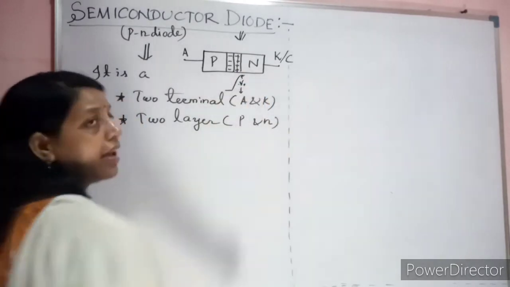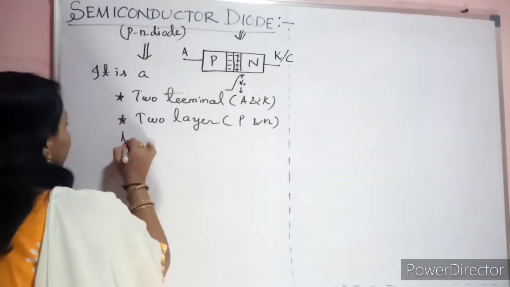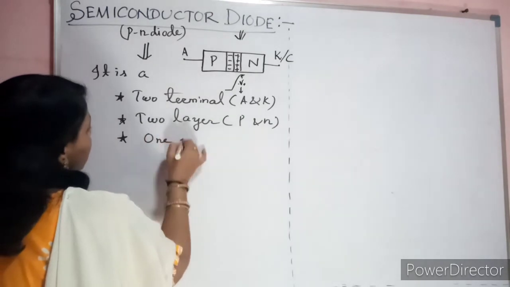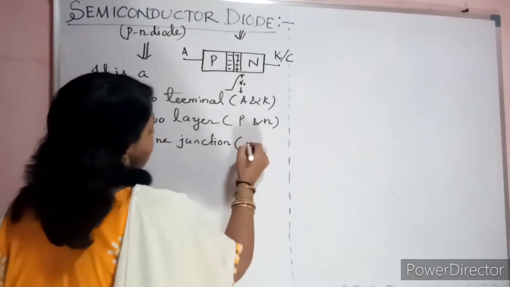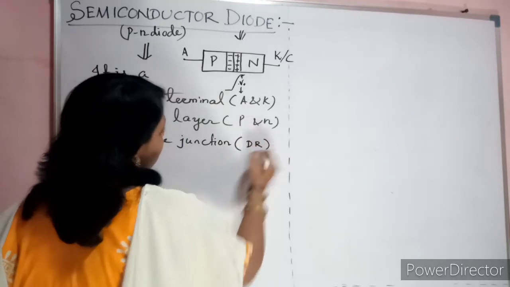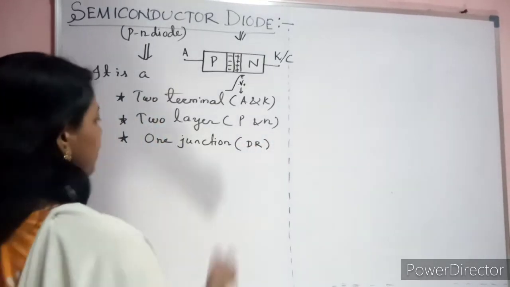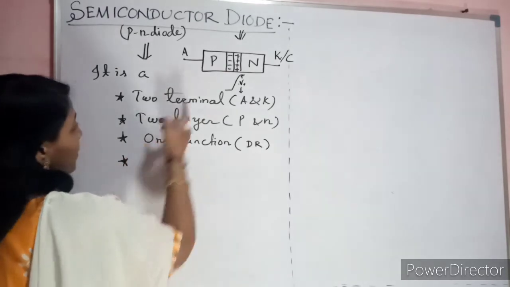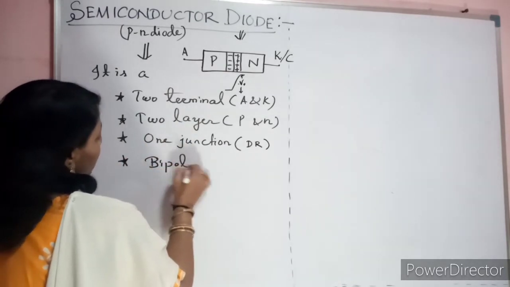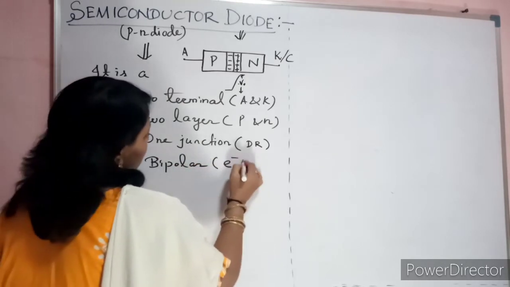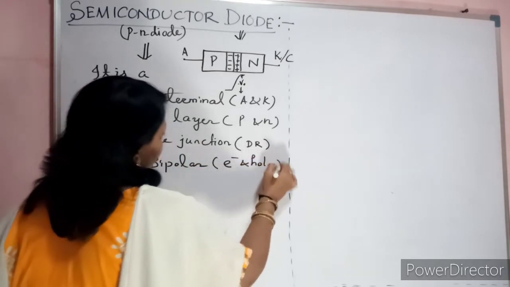P layer and N layer. Then third, one junction. What is that junction? That is called the depletion region or potential barrier junction. Then two, bipolar. Bipolar means electrons and holes.